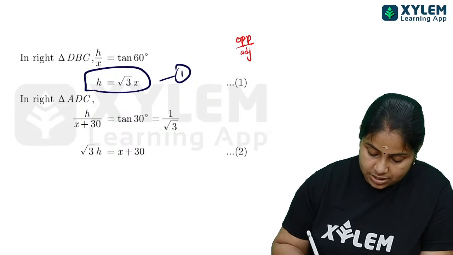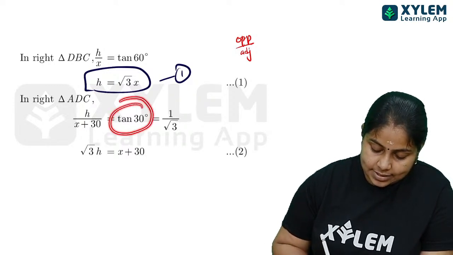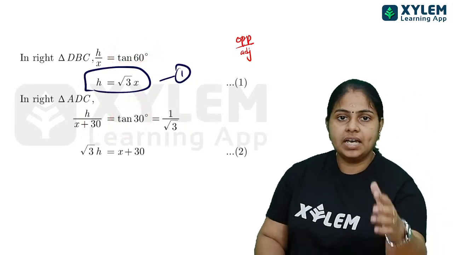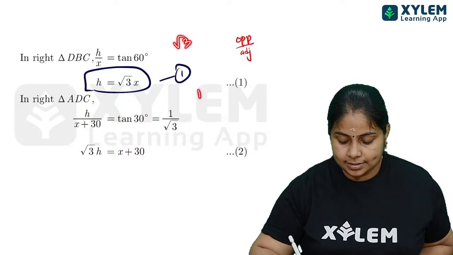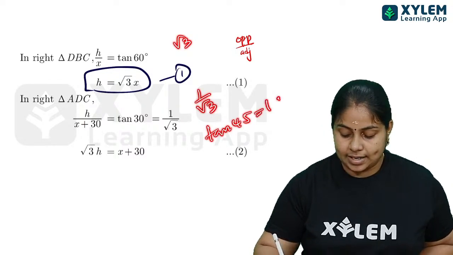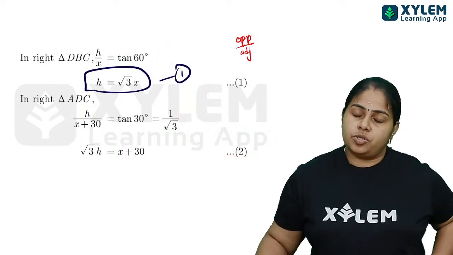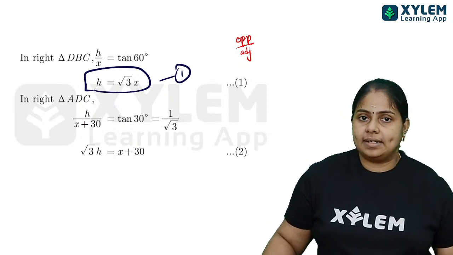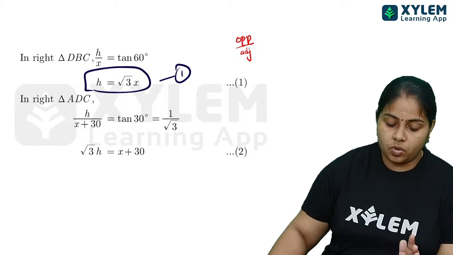See, one more thing children, before that let me tell you one thing. Here tan 60, tan 30, tan 45, these three values you must know. Tan 60 is root 3, tan 30 is 1 by root 3, and tan 45 is 1. You must know these tangent cases, since in almost all the questions we use tangent.